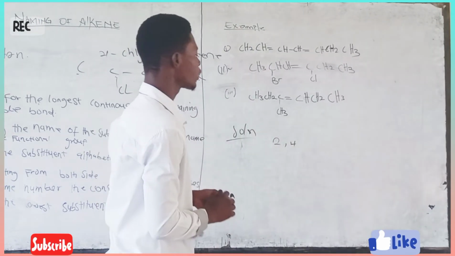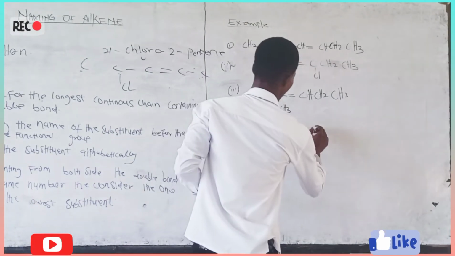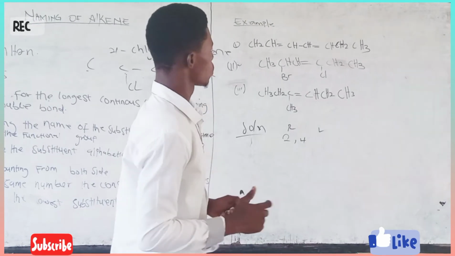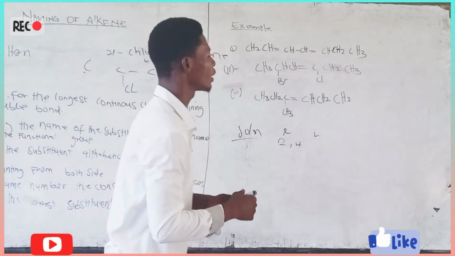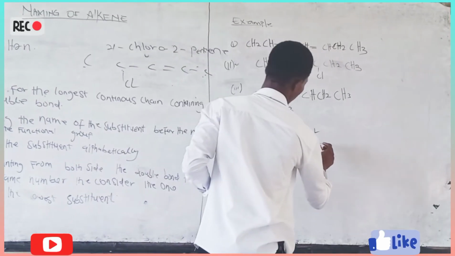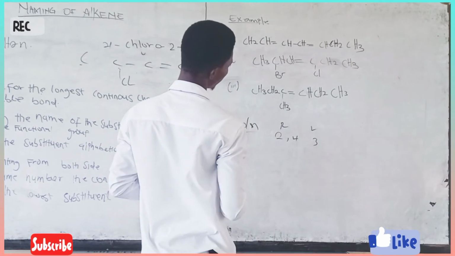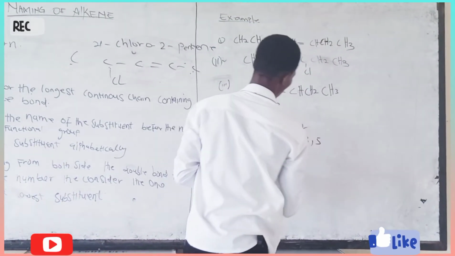Okay, then let's consider the left hand side too. When you are counting from the left hand side, you have 1, 2, 3. The first double bond is on the third carbon. So let's say 3 and then 4 and 5. 1, 2, 3, 4, 5. 2, 4, 5.